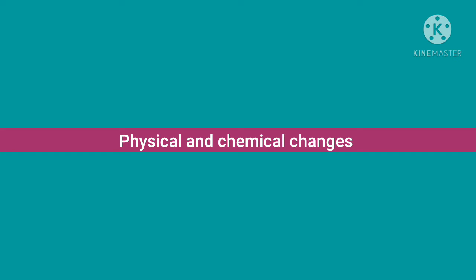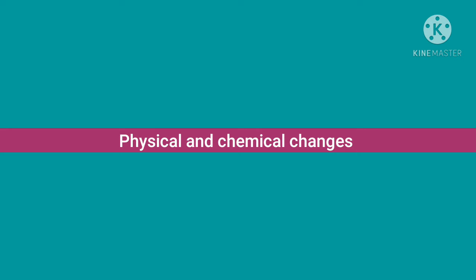Chemical changes are those in which a new substance is formed and in which the chemical composition or chemical nature of the substance changes. For example, melting of ice. When ice melts, it remains water, so it is a physical change. Whereas when paper is burnt, it changes into ash. So its chemical composition gets changed. So it is a chemical change.